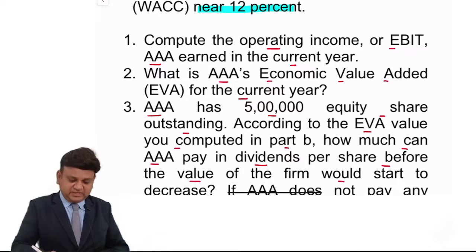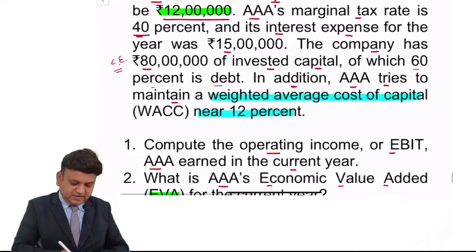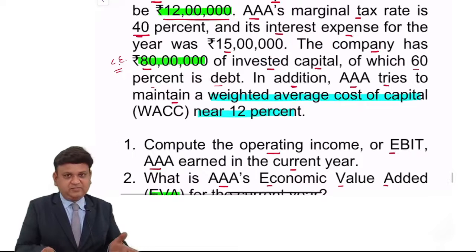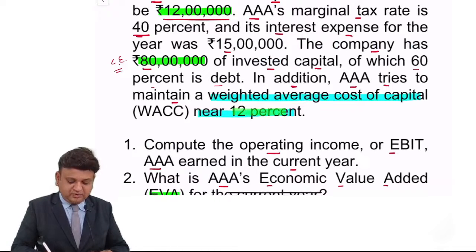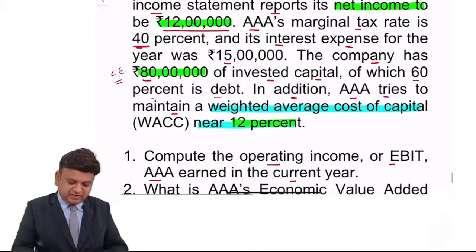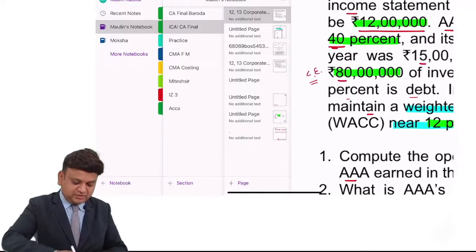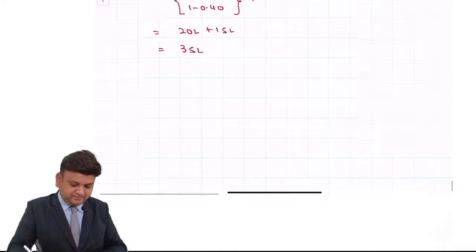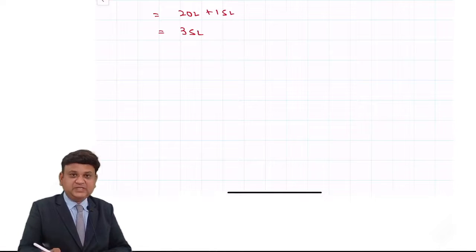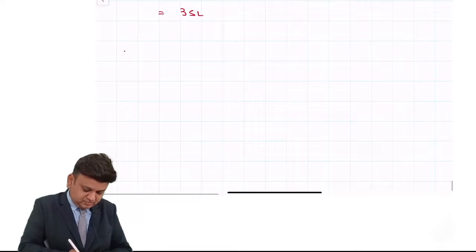The second part of the question says you're required to compute EVA. We have capital employed of 80 lakhs, cost of capital 12%, EBIT, and the income tax rate. So using all this information, we'll compute the EVA. Please write down the answer for the second question.